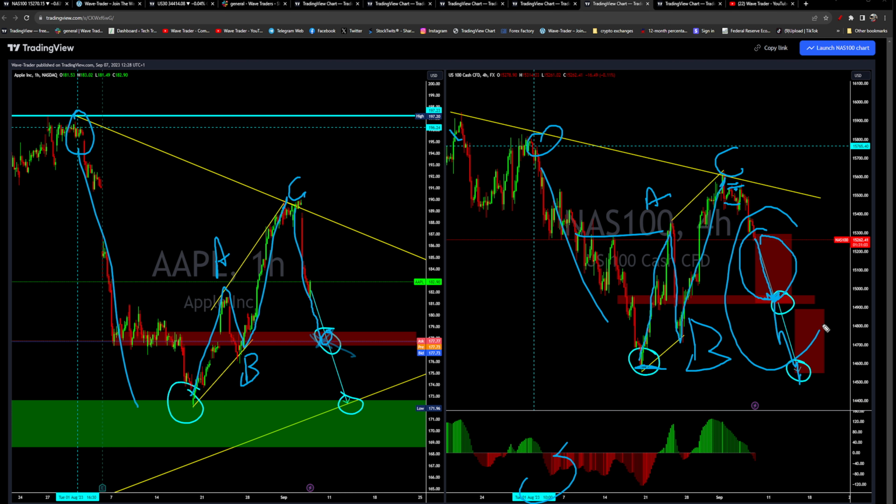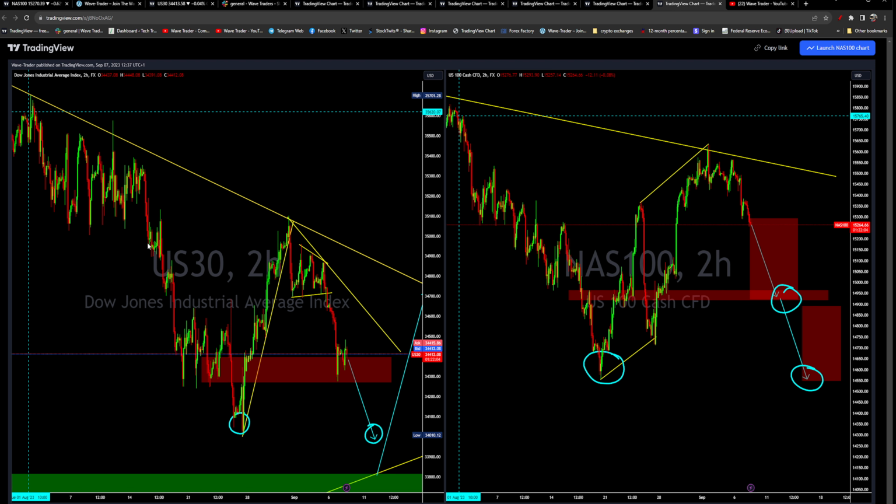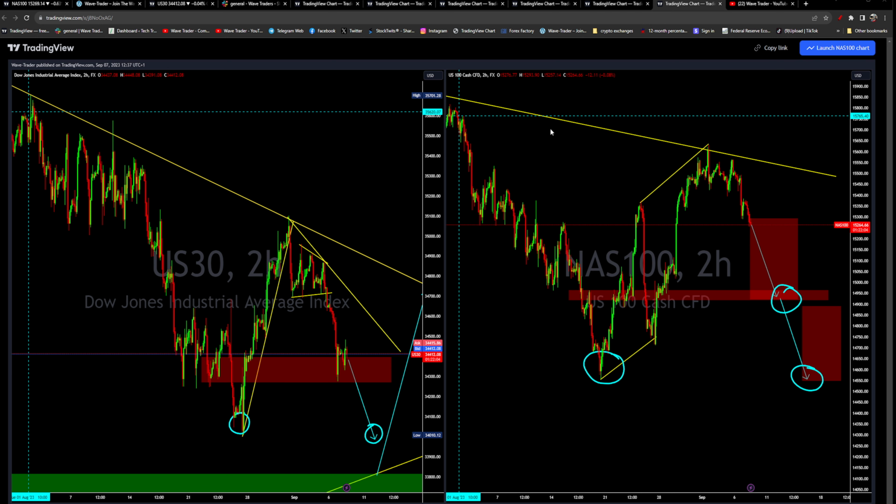So a similar formation like US 30. If I go to this chart, there we can see that the Dow is very well ahead and about to tag that low, but the Nasdaq 100 is still close to that top, with still room to run. So the Nasdaq 100 can fall, and the S&P 500 can also fall.